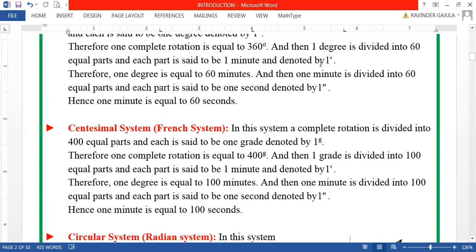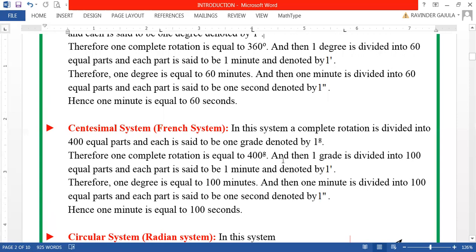So definitely 1 minute in the sexagesimal system will be more than 1 minute in the centesimal system, my dear friends. Though both are denoted by the same symbol and written in the same manner, the minute in the sexagesimal system is more than the minute in the centesimal system.